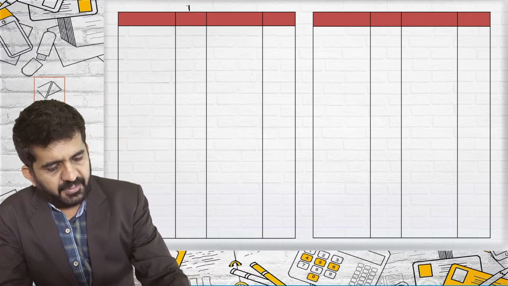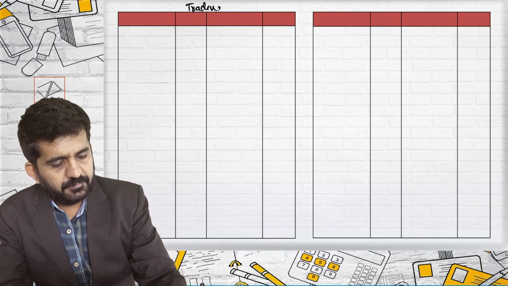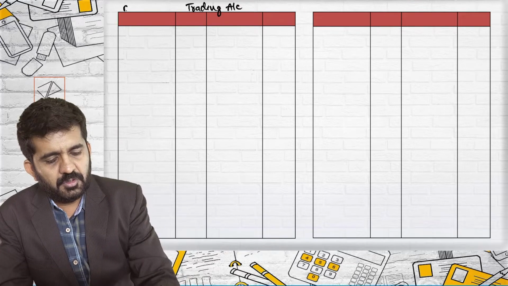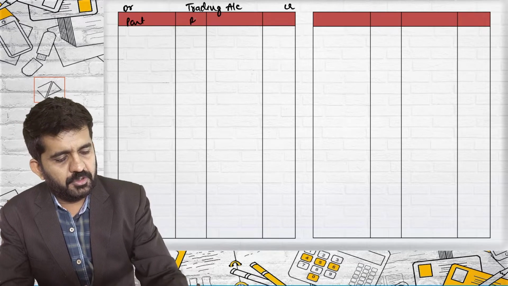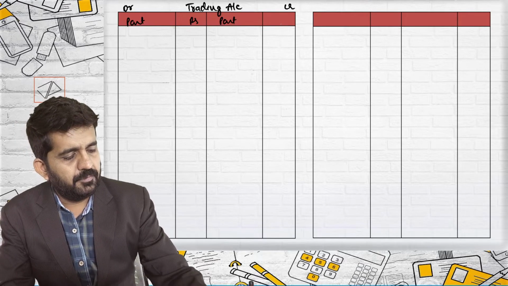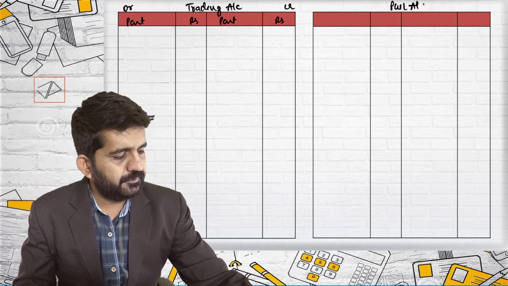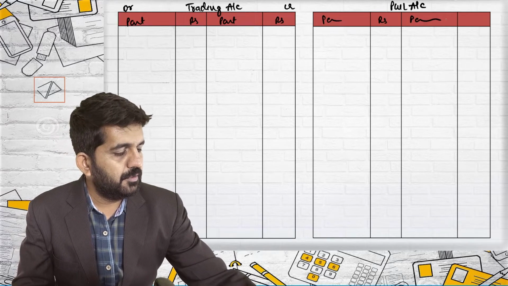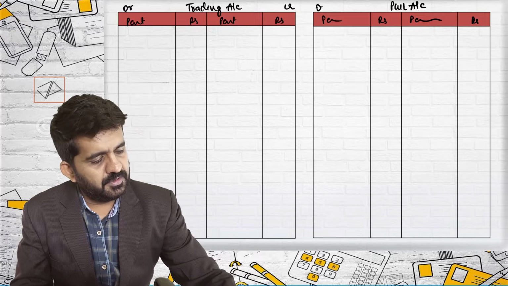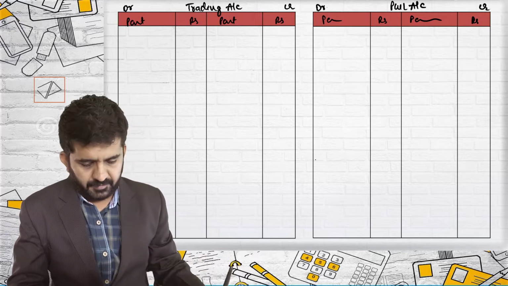I will be preparing trading account, debit, credit, particulars rupees, particulars rupees. Profit and loss account, particulars rupees, particulars rupees, debit, credit.